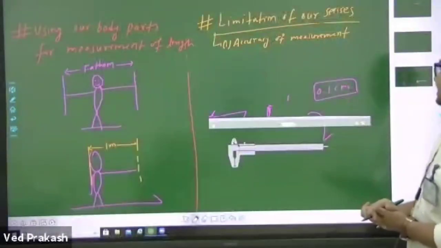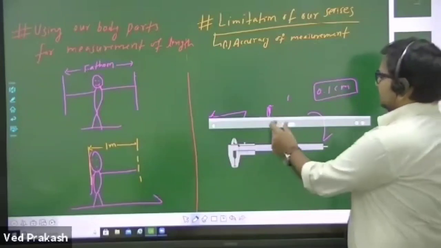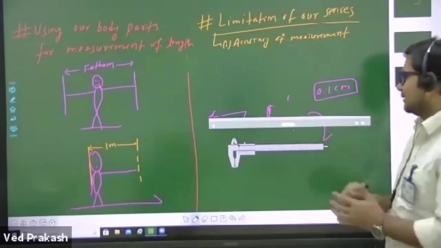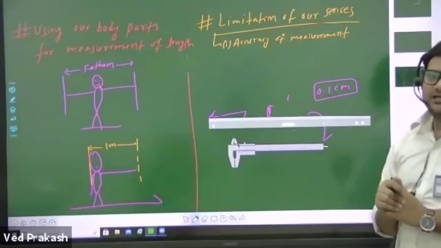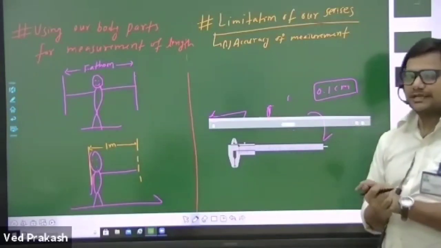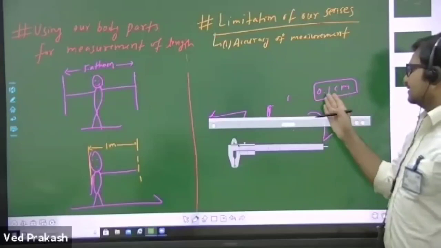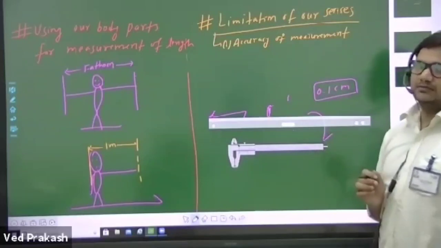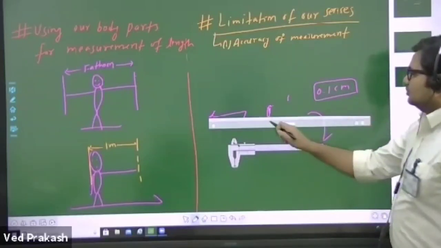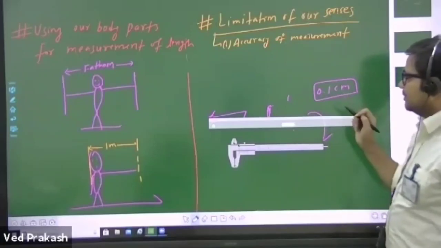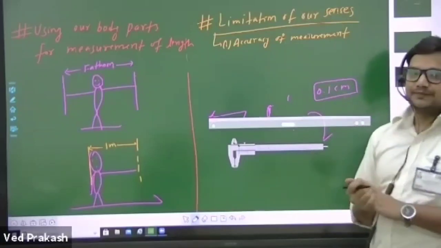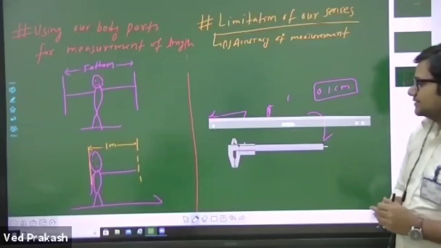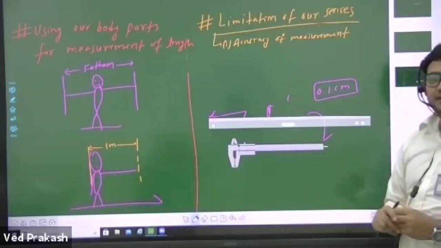Limitation of senses. As you know, we can measure a certain length, and beyond that limitation we cannot measure with this scale. The limitation of this scale is 0.1 centimeter, which is also called the least count of this scale. So if you try to measure a smaller length, then you have to guess its value. You cannot exactly say the length of that object. So to measure length smaller than 0.1 centimeter, we need some more precise device. In the next lecture, we will learn about these devices, the vernier caliper, and I will show you how this device can measure a smaller length.